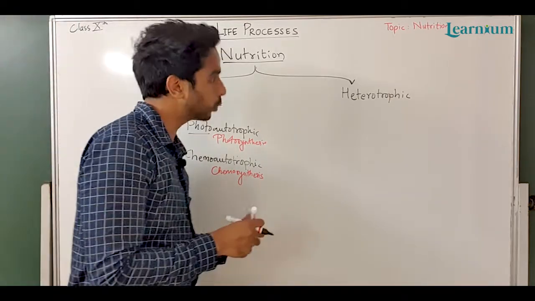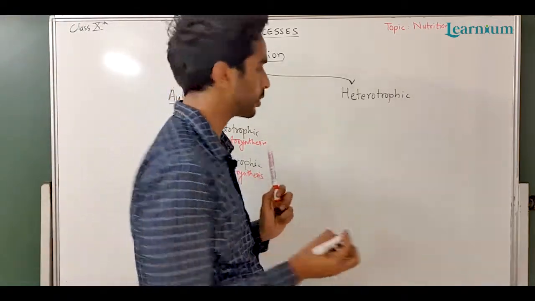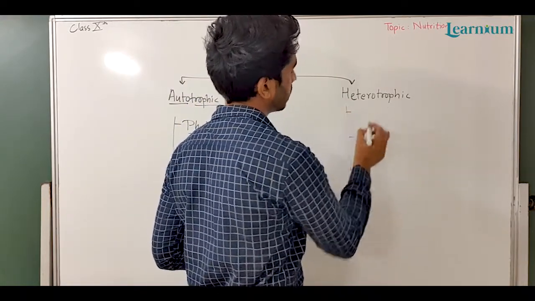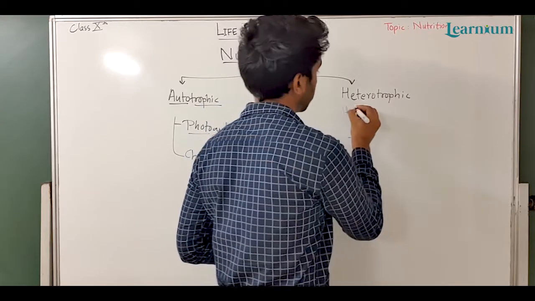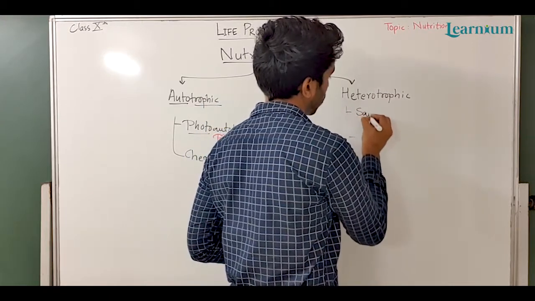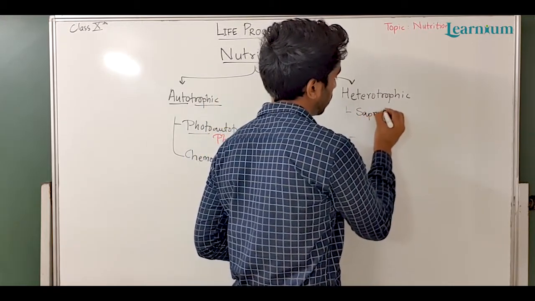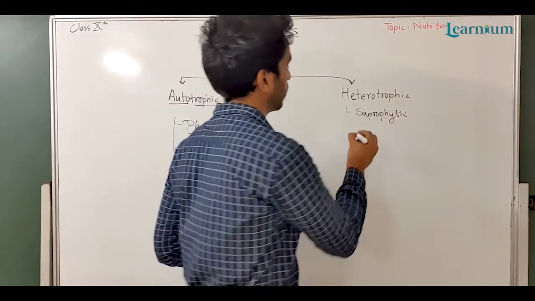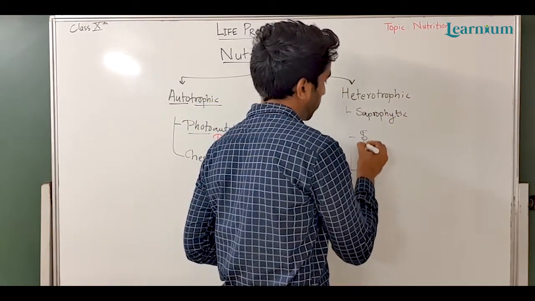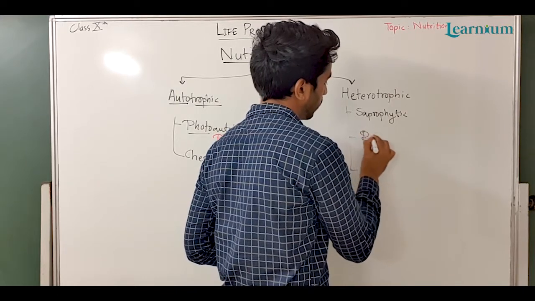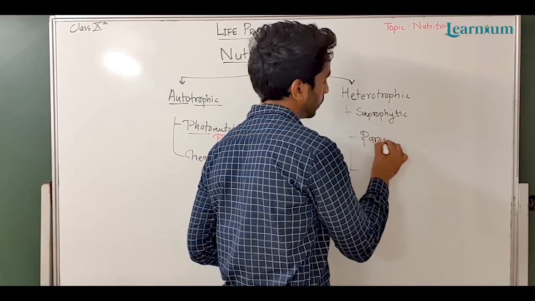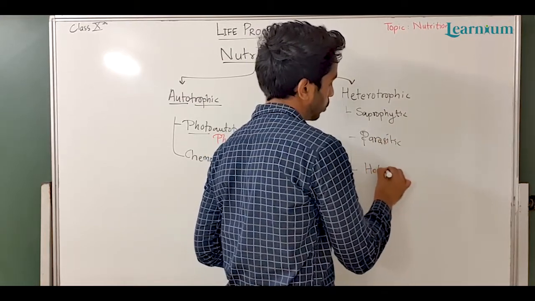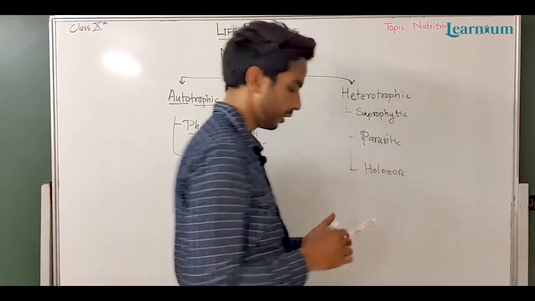Now we will come to the heterotrophic mode of nutrition. It has three types. First is saprophytic, second is parasitic, and third is holozoic mode of nutrition.